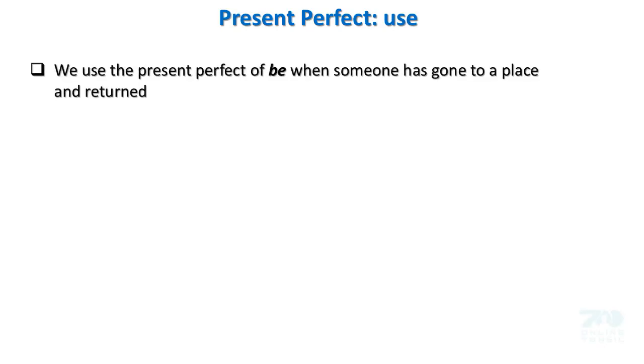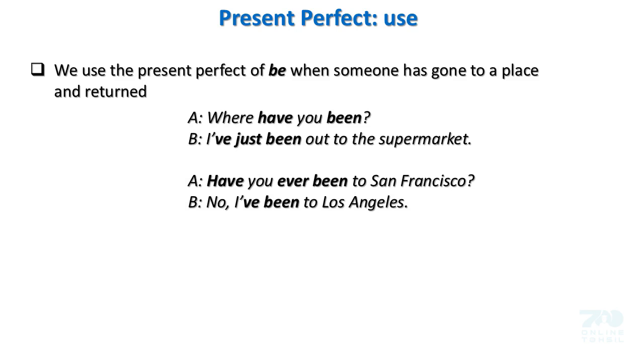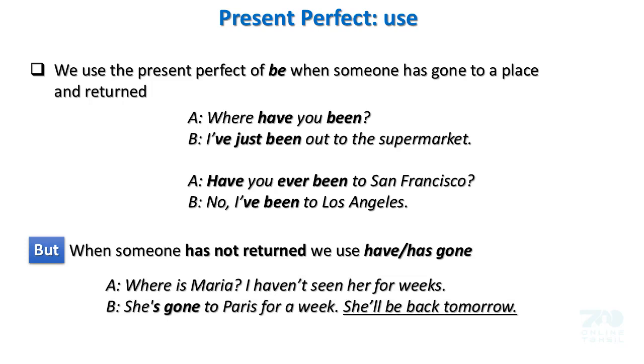We use the present perfect of be when someone has gone to a place and returned. A: Where have you been? B: I have just been out to the supermarket. A: Have you ever been to San Francisco? B: No, I have been to Los Angeles. But when someone has not returned, we use have or has gone. A: Where is Maria? I haven't seen her for weeks. B: She has gone to Paris for a week. She will be back tomorrow.